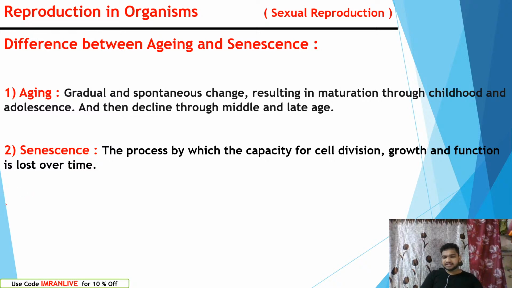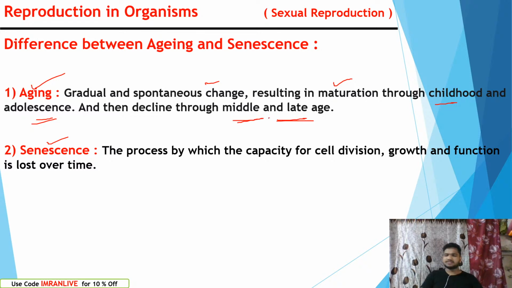Right. Finally, let's understand about aging. Aging means getting older, getting the old age, and senescence. That means the gradual and spontaneous changes. That means the organs convert into old ones, resulting in maturation. They have gone through childhood and adolescence. From childhood, adolescence, young, they become old ones, and then decline through middle and late age.